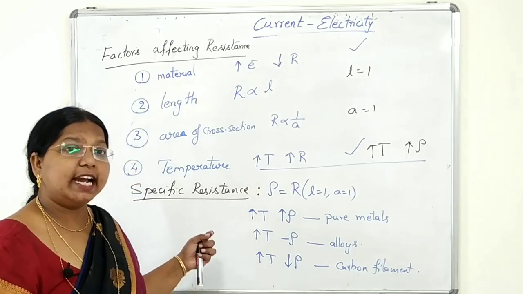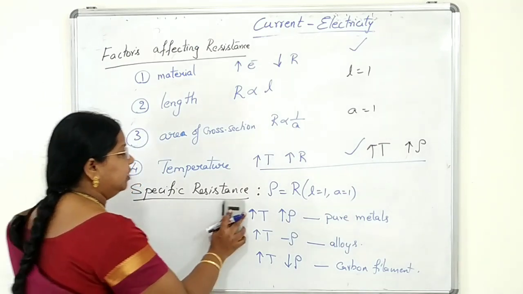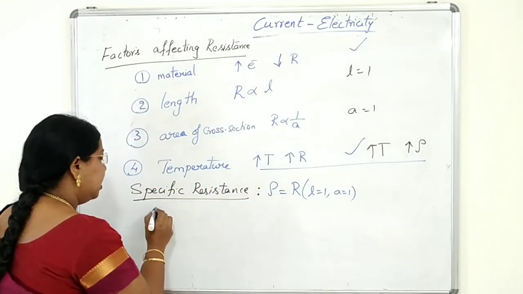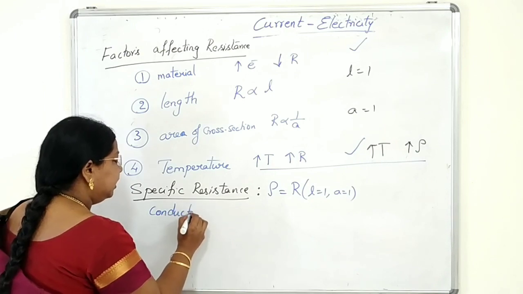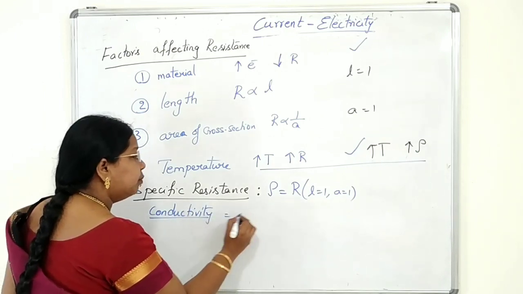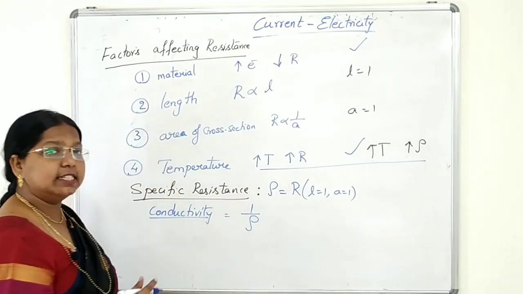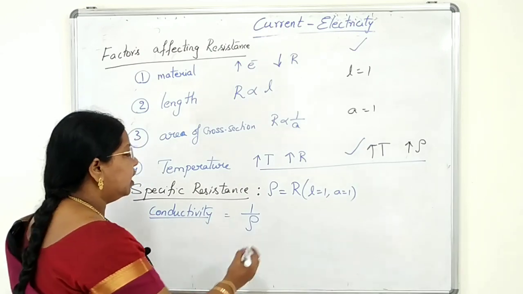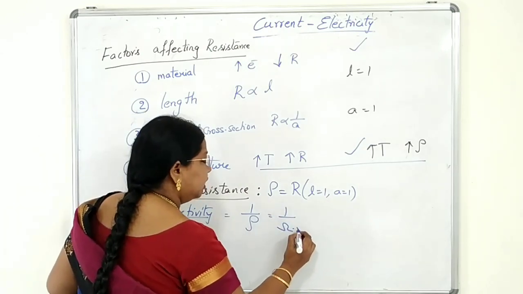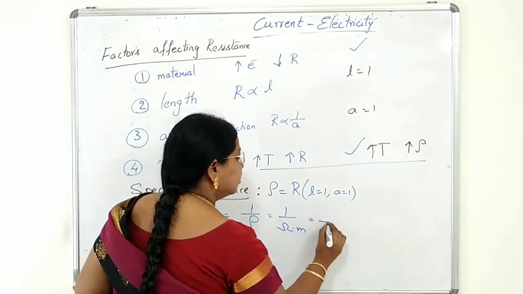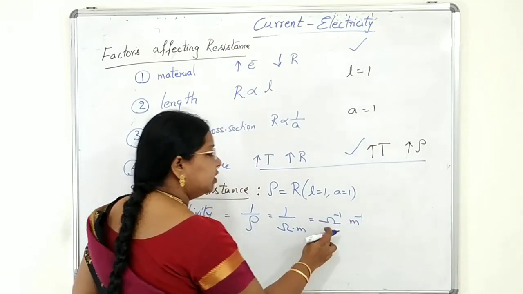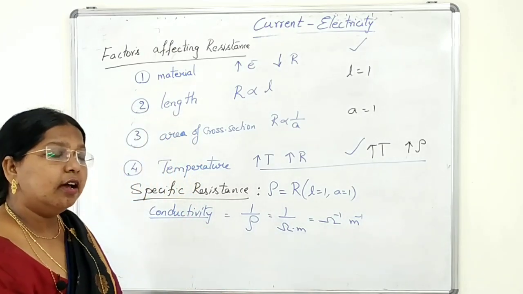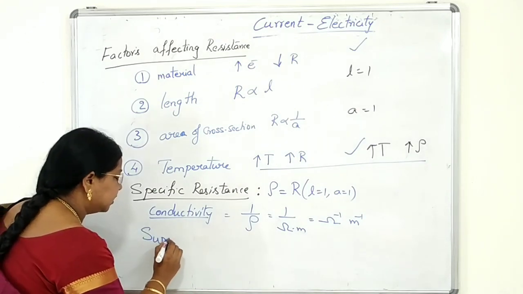Now we'll go ahead and see conductivity. What is conductivity? Resistivity means specific resistance. Now we are talking about conductivity. The reciprocal of specific resistance, the reciprocal of resistivity, is called conductivity. So what are the units for this? 1 by ohm meter, nothing but ohm inverse meter inverse. Ohm inverse is also called Siemens, so Siemens per meter. Clear?